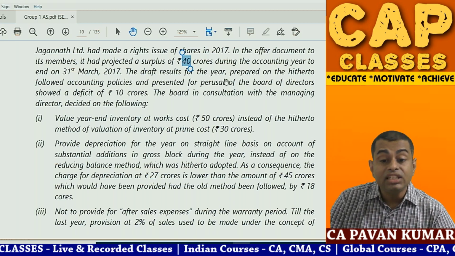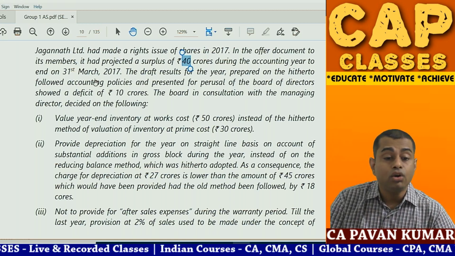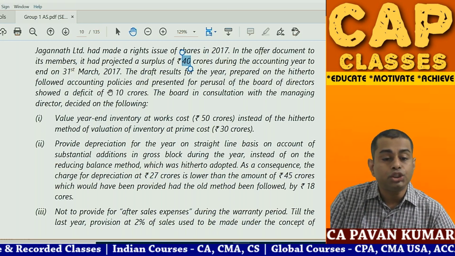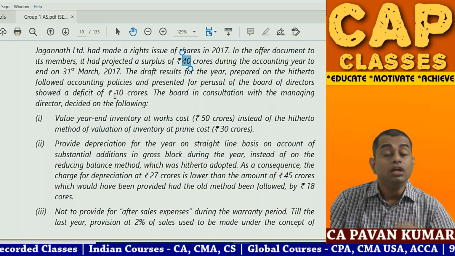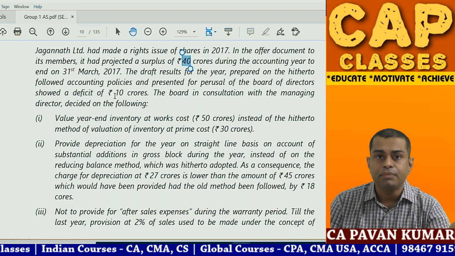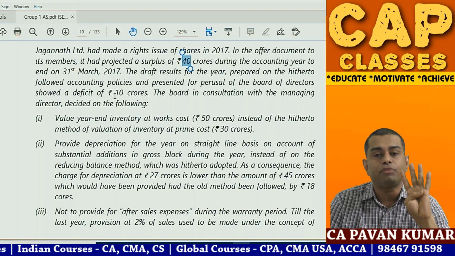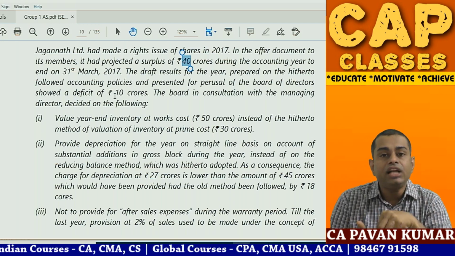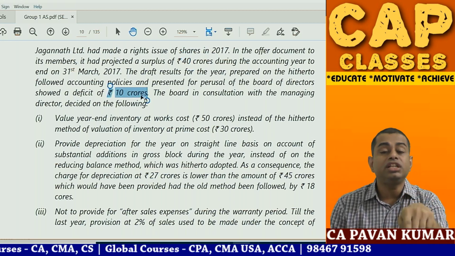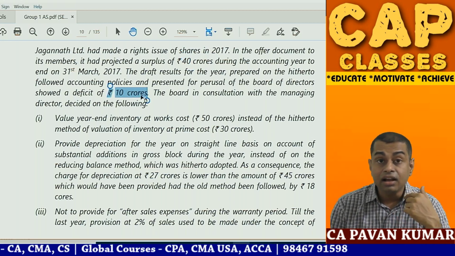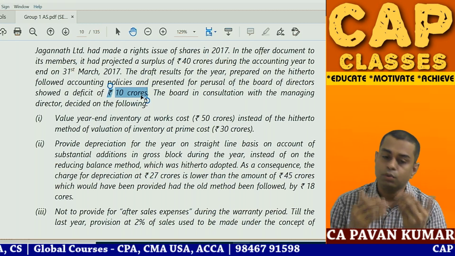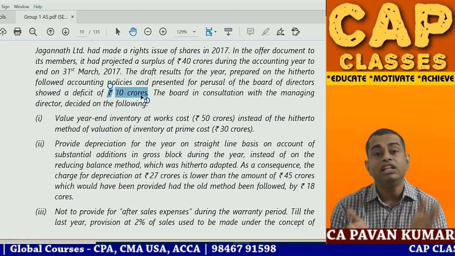The draft results for the year prepared hitherto following accounting policies and presented for perusal of the board of directors showed a deficit of 10 crores. So in the projections, when you are issuing rights shares, in the projections you said you will get 40 crores of profit. Now when the draft financial statements are prepared, you have a loss of 10 crores. That is the reason you are changing accounting policies, which as a prudent accountant, I do not like. But still the question is given like that, so we'll travel with the question.